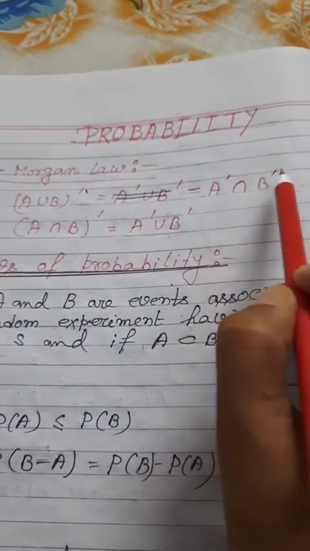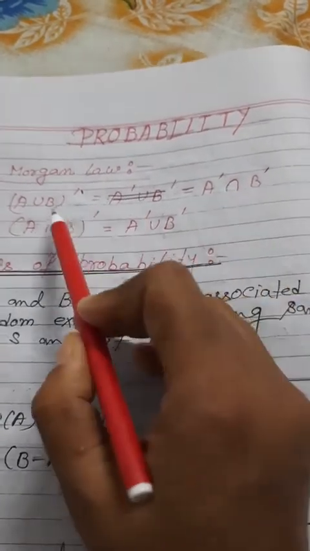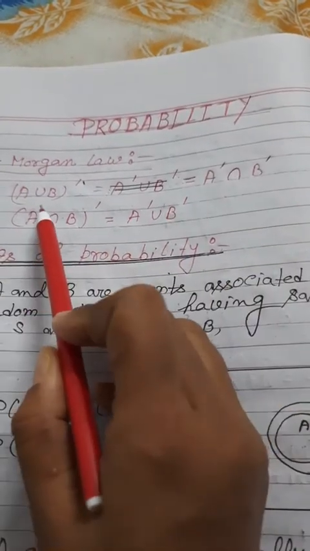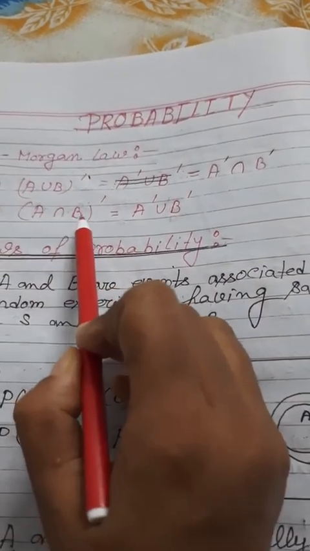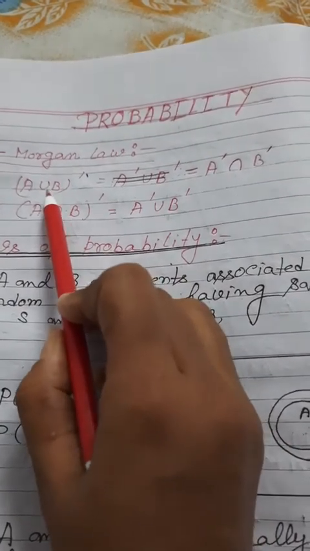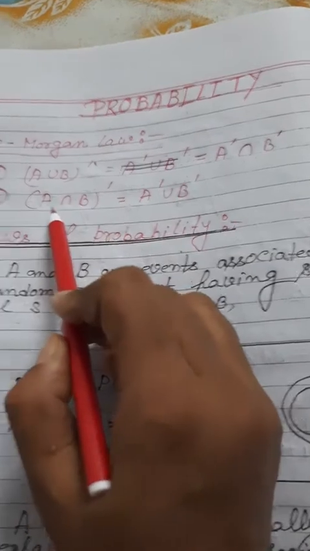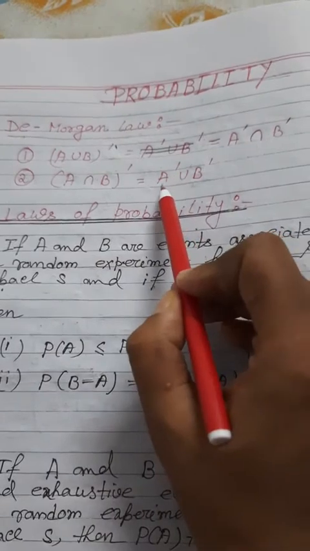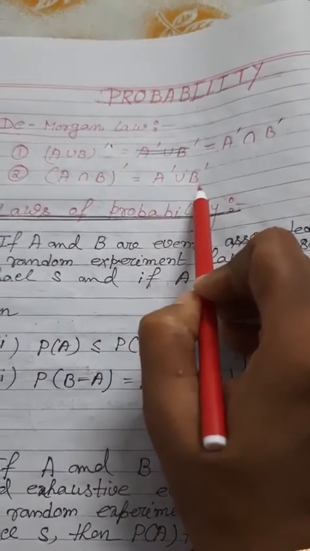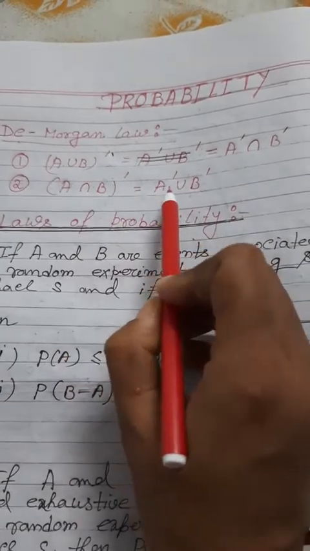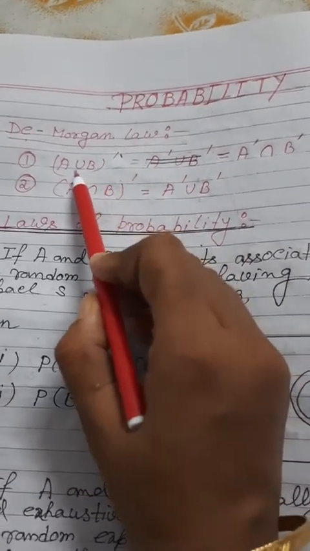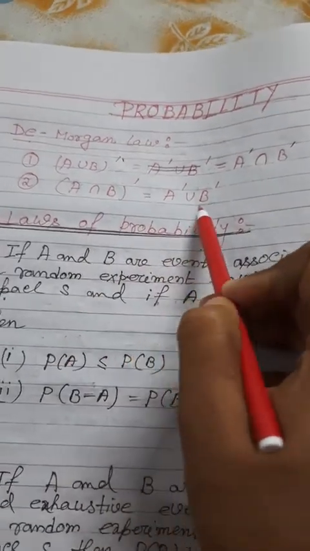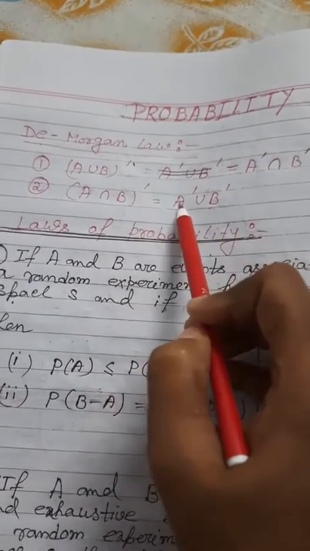First you write the individual complements, A complement, B complement. If it is union, then you write intersection. Okay, it is easy to remember. And if it is A intersection B whole complement, previously it was A union B whole complement, now it is A intersection B whole complement. Then first you write individual complements, A complement, B complement. If it is intersection, then you write union. Understood? If it is union, then you write intersection. If it is intersection, then you write union. These are De Morgan's laws.